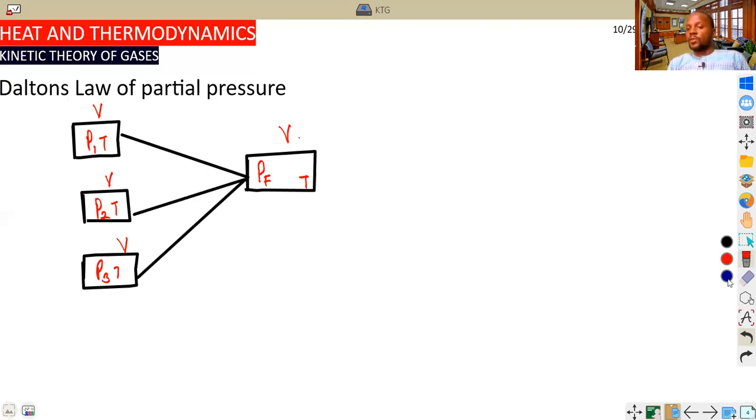From what we have discussed not quite long ago from mixing of gas, we can now say, therefore, the numerical derivation of Dalton's law of partial pressure: the first state is P1, V is constant, T is constant, plus P2, V is constant, T is constant, plus P3, V is constant, T is constant. It must give us P final with volume constant, temperature constant.